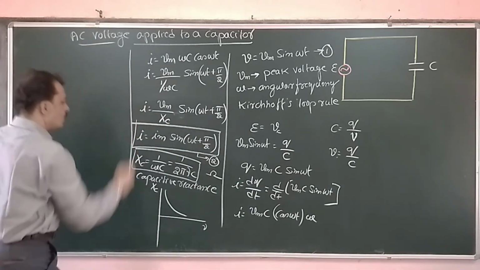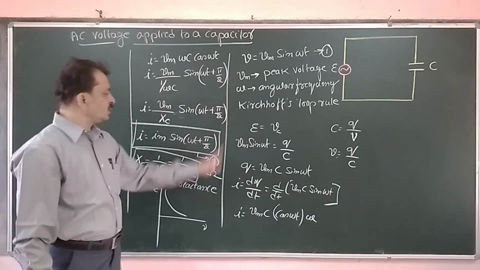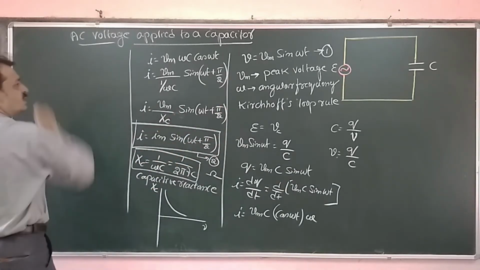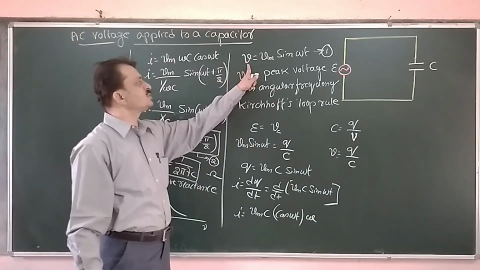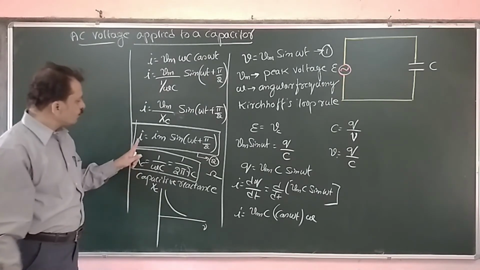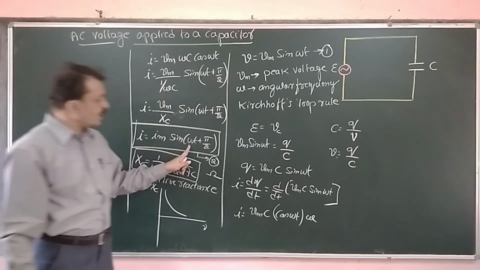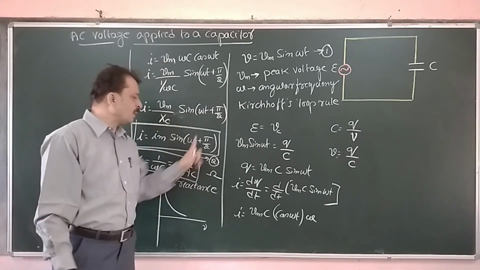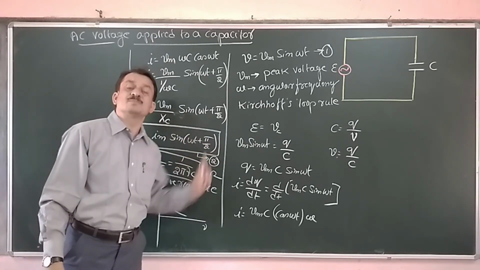Now look at expressions 1 and 2. From equations 1 and 2, we find that the voltage is V is equal to Vm sin omega t, and the current is I is equal to Im sin of omega t plus pi by 2. In the previous case we got minus pi by 2, here we are getting plus pi by 2.